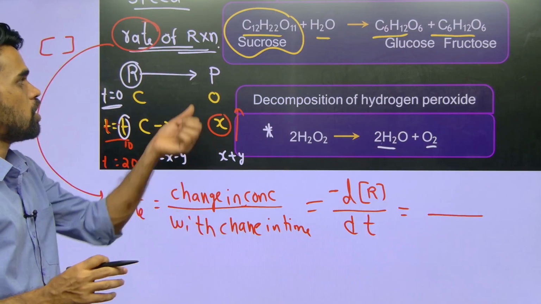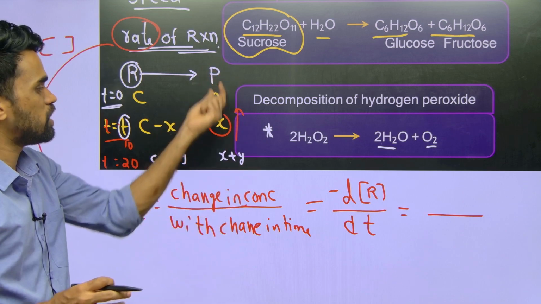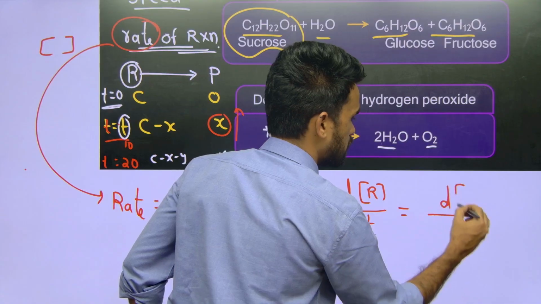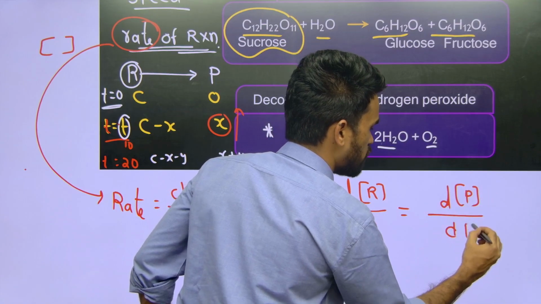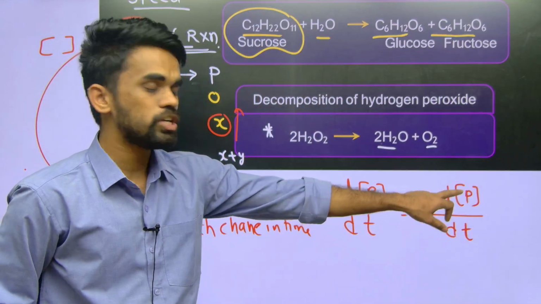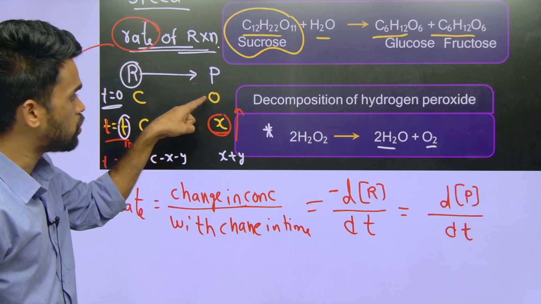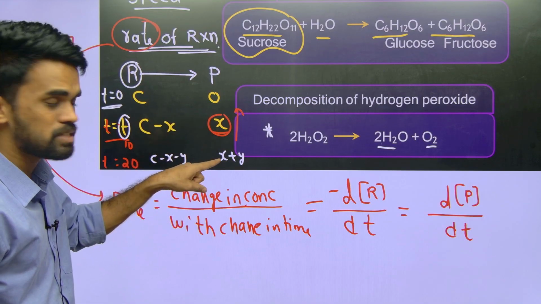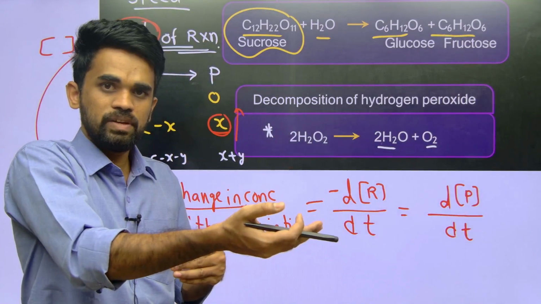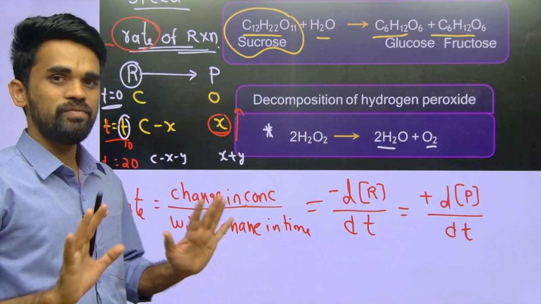And concentration of product is increasing as time increases, as time goes on, amount of product formed also increases. So that means change in concentration of product, that is d[P]/dt. So now tell me what happens, d[P]/dt. With increase in time, concentration of product also increases. See, initially it is 0, after some time t it is X, after some more time it is X plus Y. So I can say the concentration of product increases with respect to time. So I can use a positive symbol here. Okay, so that's it, very simple.